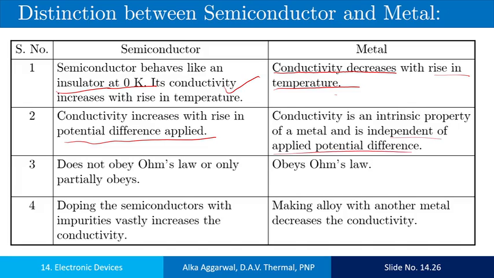Although with the increase in the potential difference, the amount of current increases, the semiconductor does not obey Ohm's law. It only partially obeys it, while the conductor obeys Ohm's law. Doping of the semiconductor increases the conductivity. And when a conductor metal is doped with another metal, it forms an alloy and decreases the conductivity.